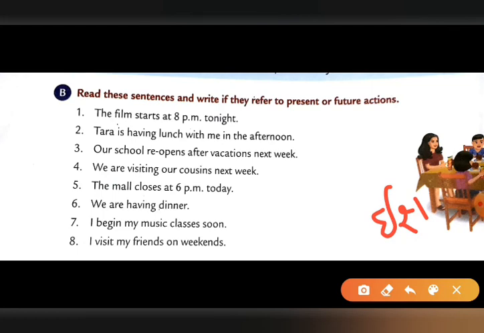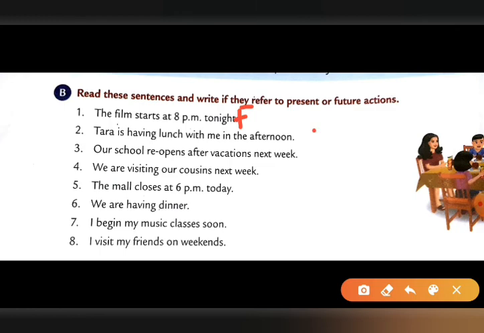That means it shows the future tense, right? So what's the answer first? Future tense. First one is future tense. I'm just writing F. You have to understand it's about future tense. Second number is: Tara is having lunch with me in the afternoon. So, what's the answer?